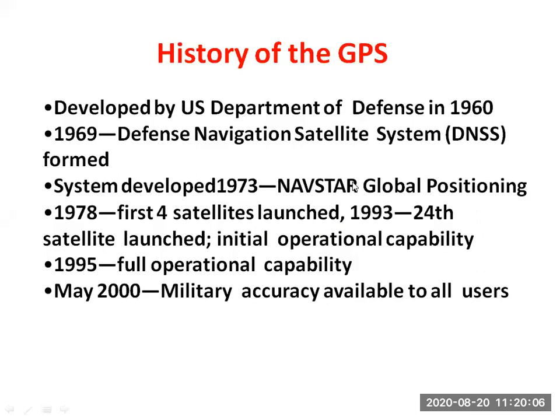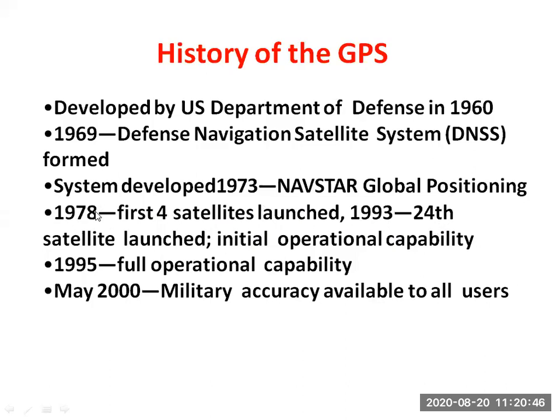Then in 1978 the first 4 satellites were launched, and again in 1993 24 satellites were launched in space. So in total 28 to 30 satellites are nowadays in space for receiving the GPS signals, for finding our position.